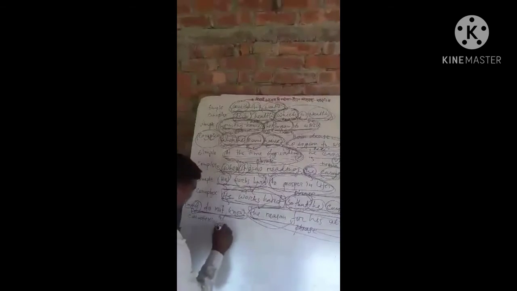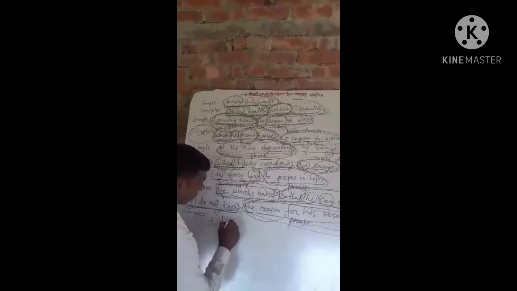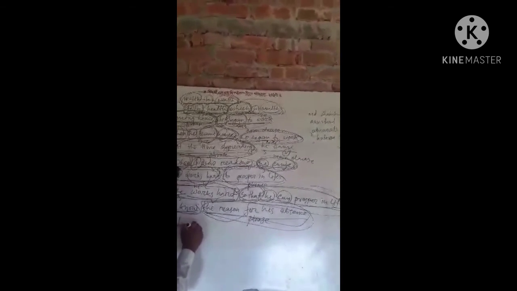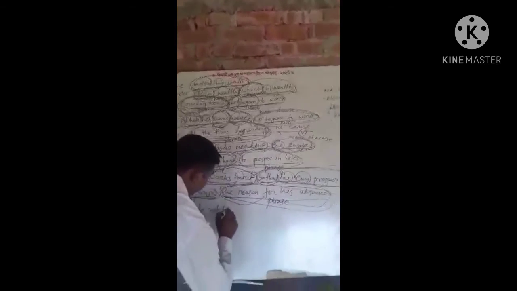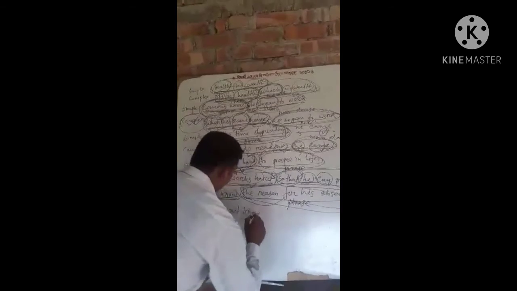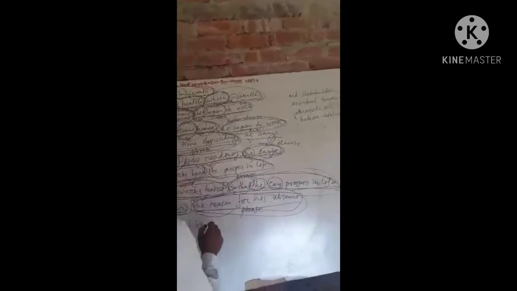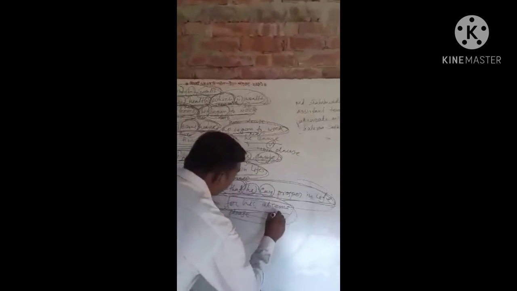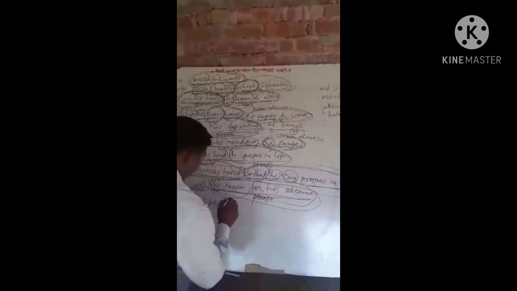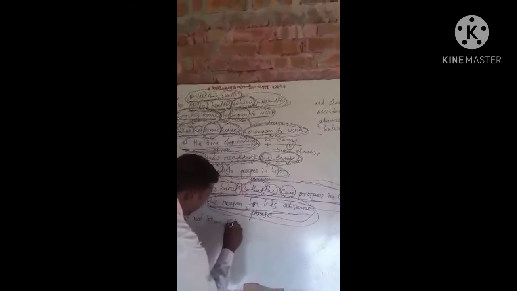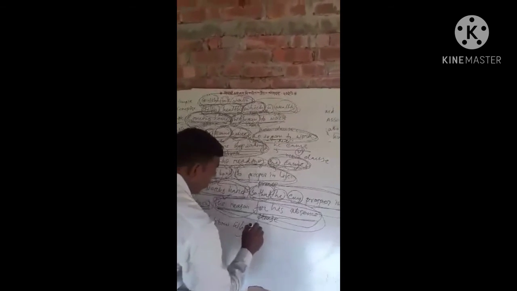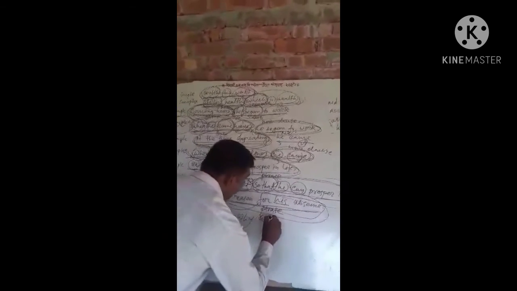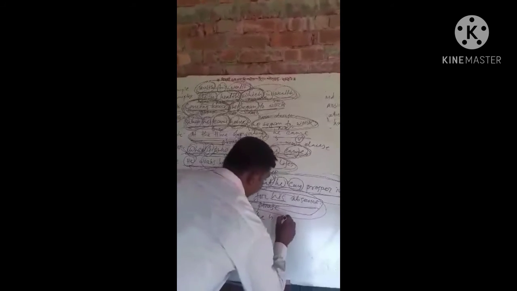So, I do not know the reason for his absence. So we use the subordinating conjunction why.